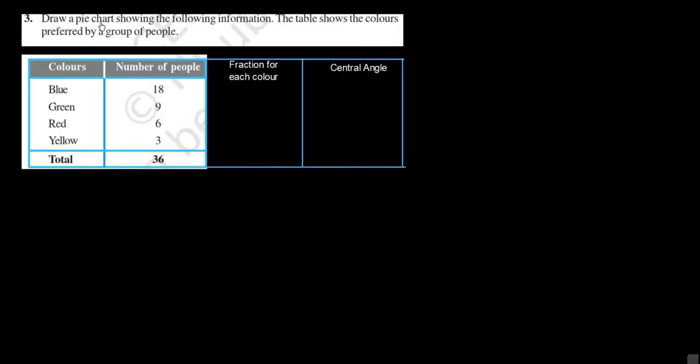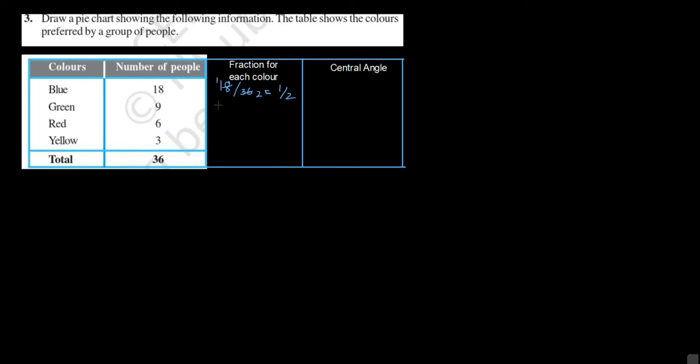Question 3. Draw a pie chart showing the following information. The table shows the colors preferred by a group of people. We'll first find out fraction for each color, that is 18 upon total number of people, that is 36. 18 ones are 18 and 18 twos are 36. So this is equal to 1 upon 2.